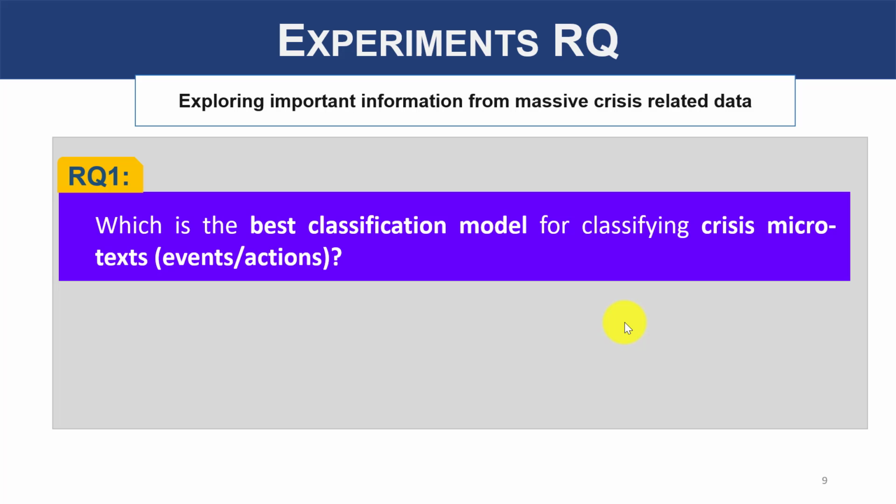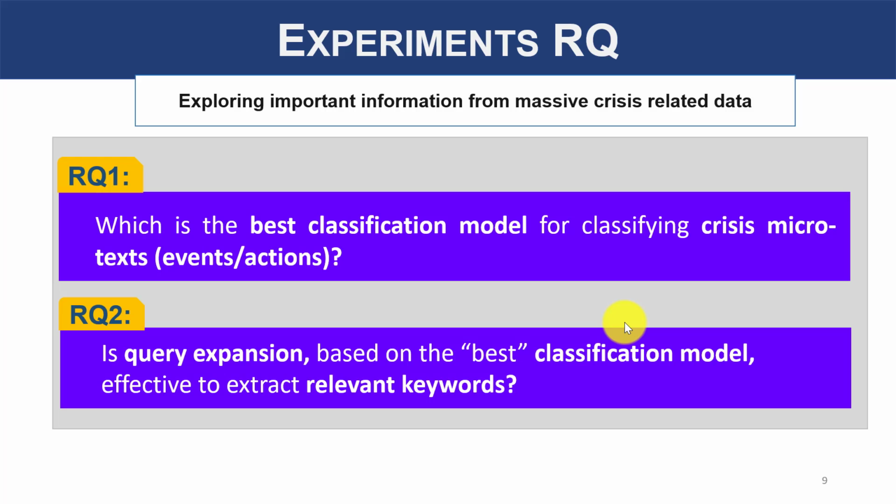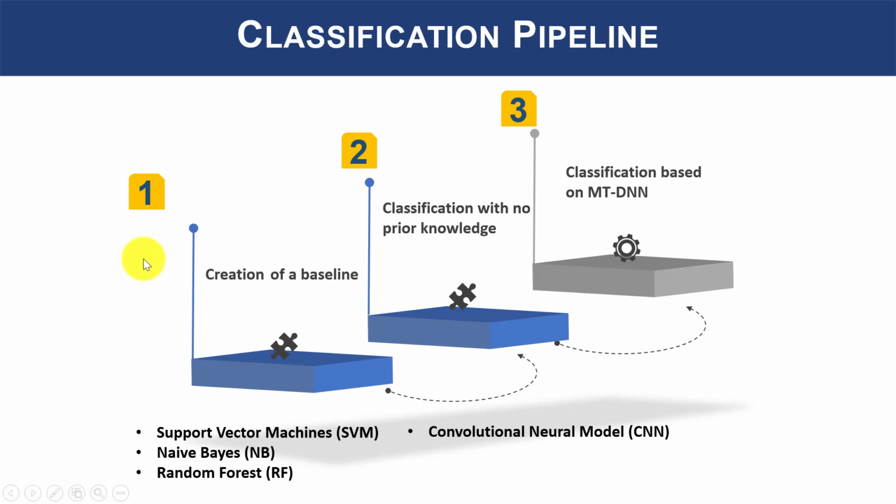And the second one is: is query expansion based on the best classification method effective to extract relevant keywords? To answer these questions, we implemented an experiment pipeline described in the following slide. The classification pipeline consists of three steps. In step 1, we created a baseline applying classic supervised learning models in number 1. And then in step 2, shown in number 2, we see whether a convolutional neural network with no prior knowledge could do better than the baseline model.